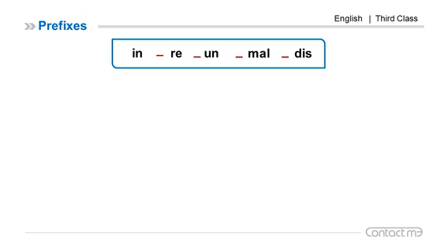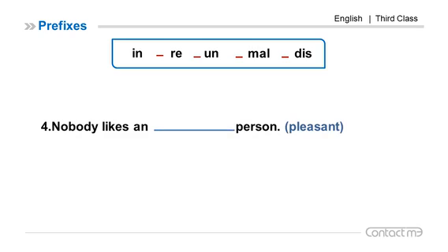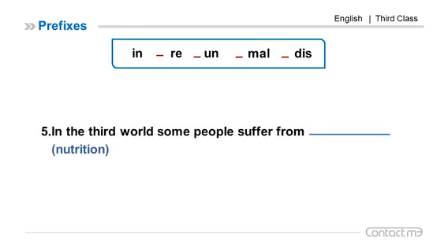Number 4, nobody likes an person. Pleasant. UN, unpleasant. Nobody likes an unpleasant person. The last one, number 5. In the third world, some people suffer from malnutrition, lack of good food.